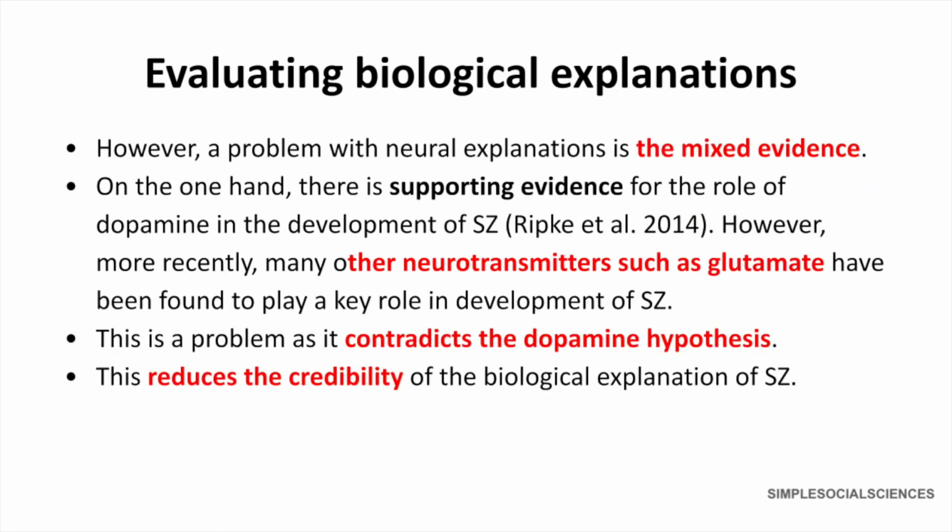However, a problem with the neural explanation is the mixed evidence. On the one hand, there is supporting evidence for the role of dopamine in the development of schizophrenia. However, more recently, many other neurotransmitters, such as glutamate, have been found to play a key role in the development of schizophrenia. This is a problem because it contradicts the dopamine hypothesis, therefore reducing the credibility of the biological explanation for schizophrenia.